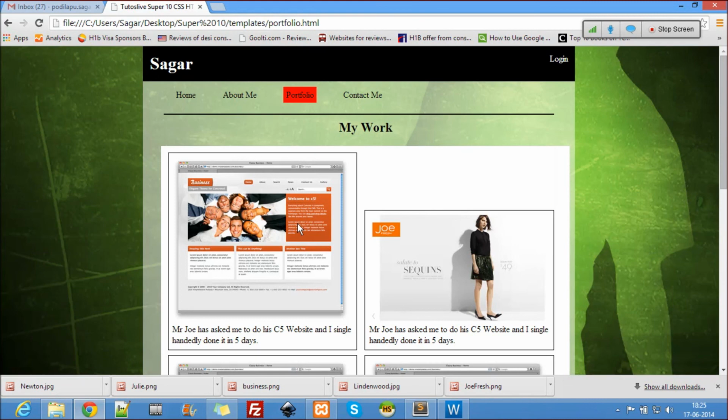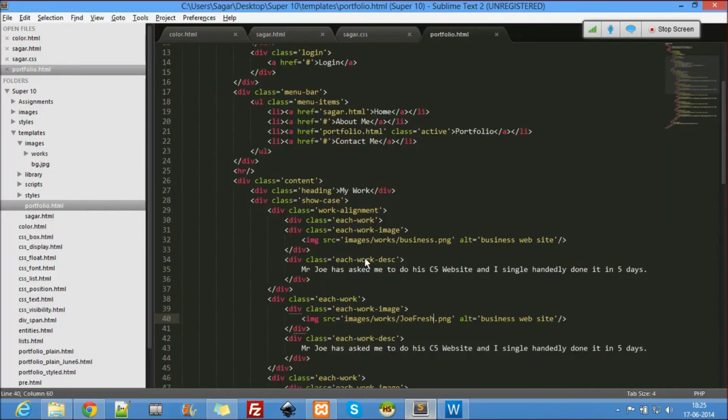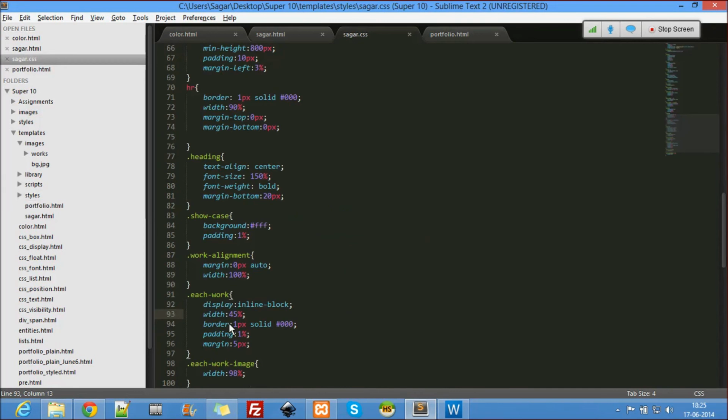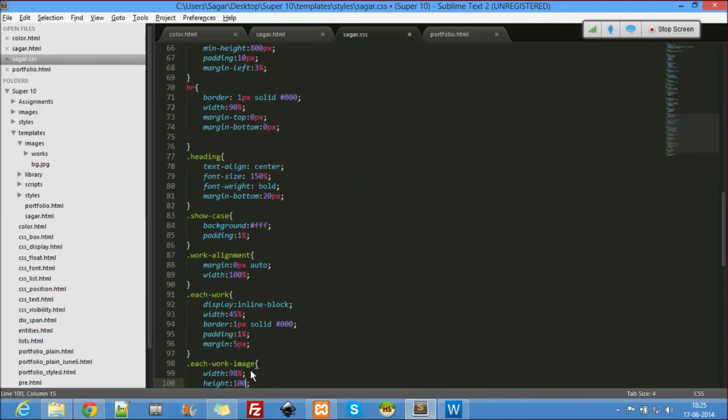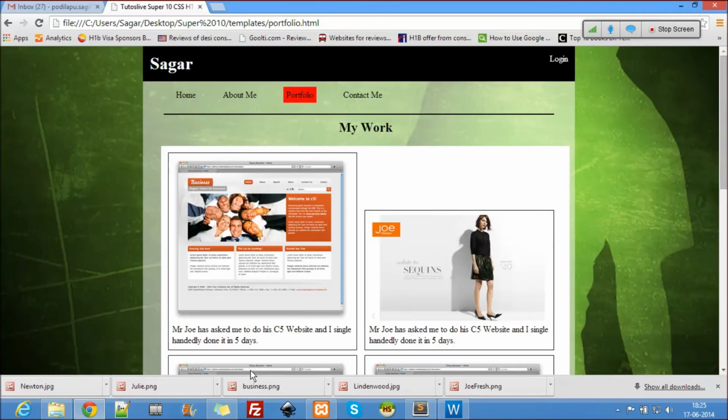We have to maintain the height there. Okay, in each work image we have to maintain the height too. Let's say the height be 100%. Still it did not change anything, so let's try.